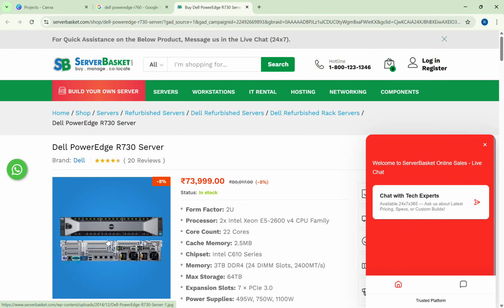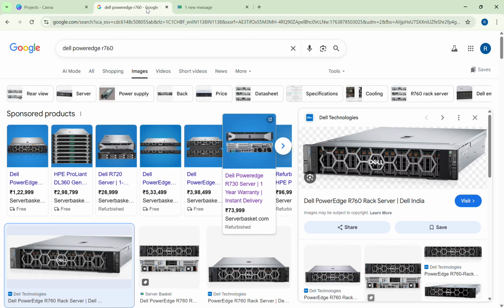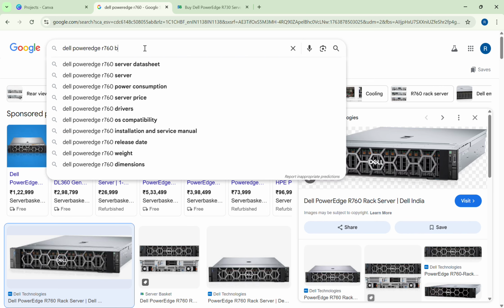This is the front view and this is the back view. This is how a server looks in real time, and we will use it for business purposes. This is very costly; normally it will be a huge cost in the market.